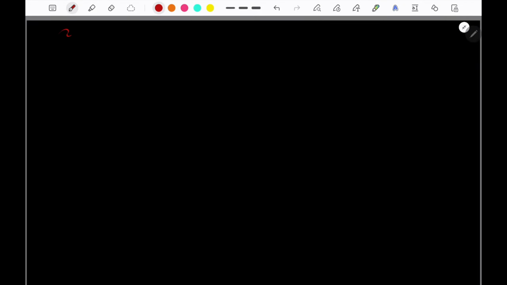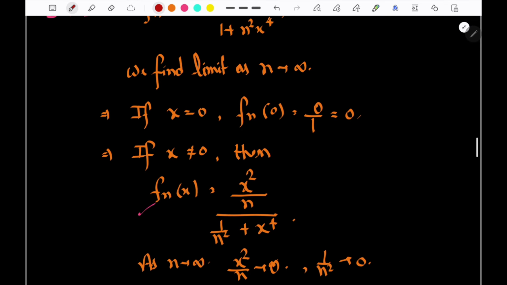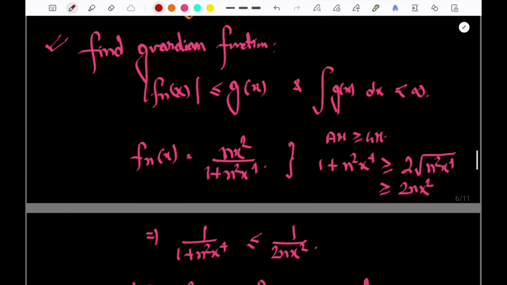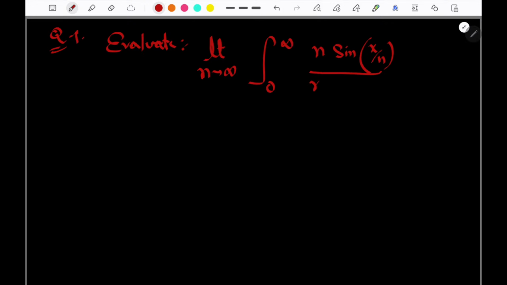Next, what if I say second is evaluate? No, this is not second, this is the fourth number. This was question number 3, and here this is 4. So question number 4 says evaluate the limit as n tends to infinity of the integral from 0 to infinity of n sin(x/n) / (x(1 + x^2)) dx. So how do we go for it?